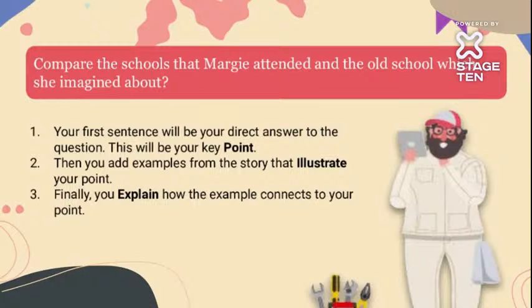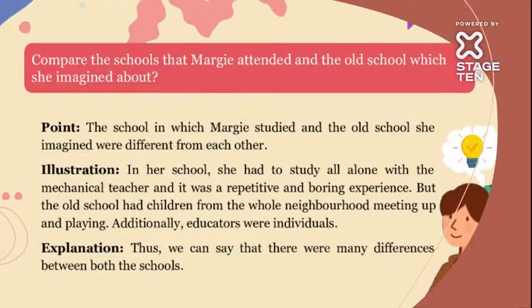Okay, next question. Compare the schools that Margie attended and the old schools which she imagined. So this is a differentiation. How did the old schools and Margie's school, with computer teachers and a room in which we study, compare with human teachers and the school we go to, right? Now, how will we explain this? See, the school in which Margie studied and the old school she imagined were totally different from each other. Right? The main point is it was quite different. Correct. Margie, what happened in her school?